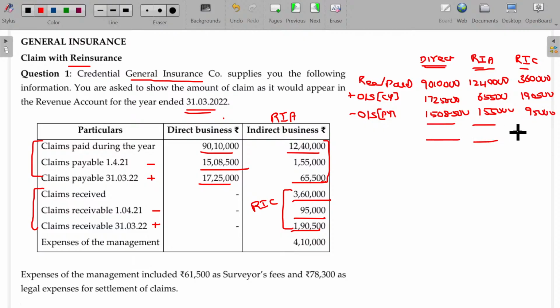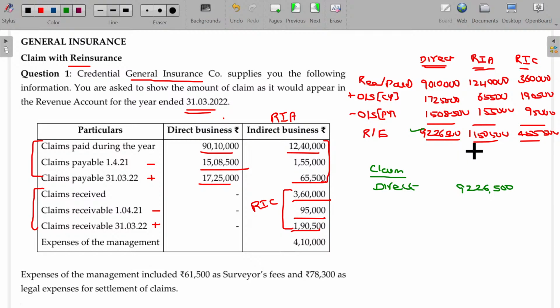Get me the final amount for your P&L account purpose, revenue or expenses. Hope it is 92 lakhs 26,500, this one 11 lakhs 50,500, and 4 lakhs 55,500. Now tell me the final calculation. For direct business, the real expenses for the period are 92 lakhs 26,500.